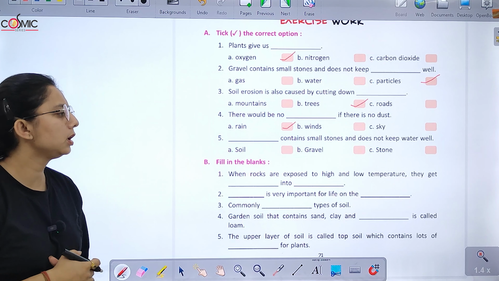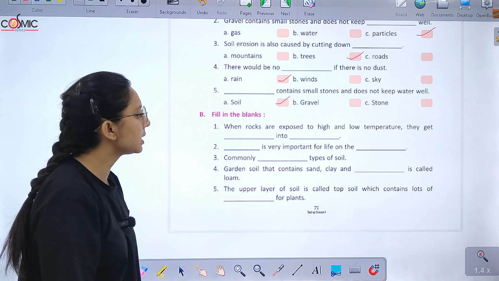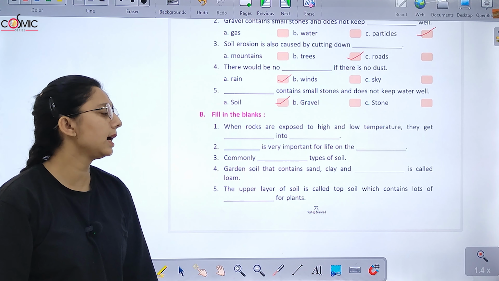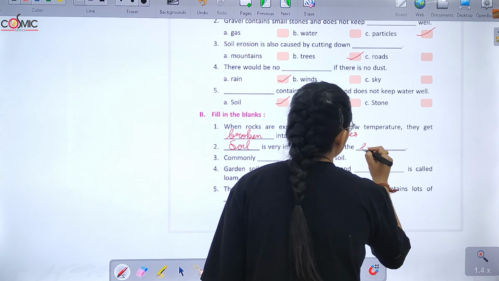Soil. Now fill in the blanks. When the rocks are exposed to high and low temperature, they get broken into smaller pieces. Soil is very important for life on earth.